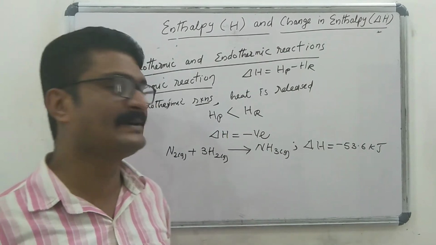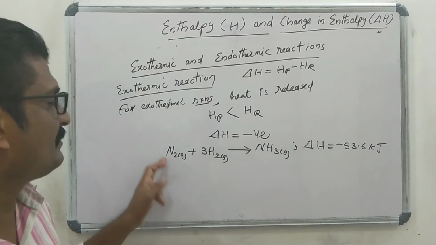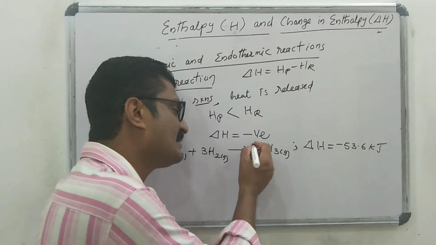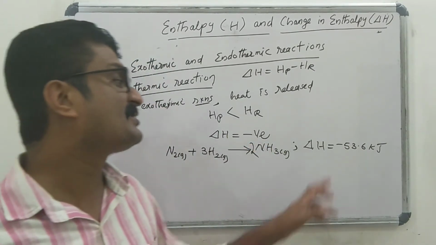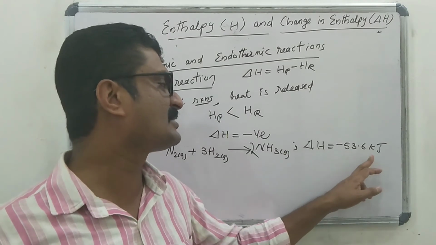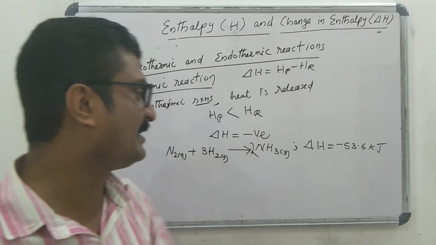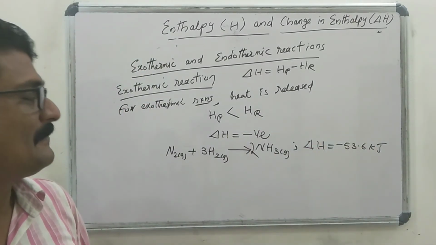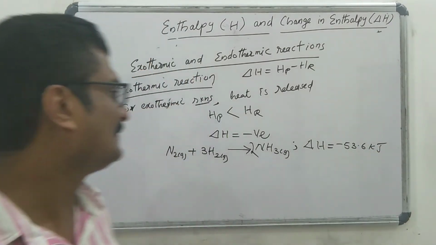എന്താണ് ഇതിൻ്റെ മീനിങ്? When 1 mole of nitrogen reacts with 3 moles of hydrogen to form 2 moles of ammonia gas, 53.6 kilojoule of heat is evolved, heat is released. Okay. 53.6 kilojoule of heat is released. Okay.